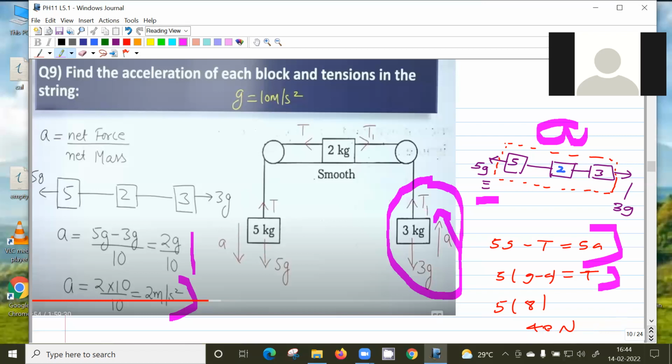This one, okay, sir, but this is the usual method I use for this. No. When you're using formulas, you have to understand when the formula is valid. Okay. So if you're not getting 40 newtons, the method is not correct. T equal to a plus g is for this 3 kg block.